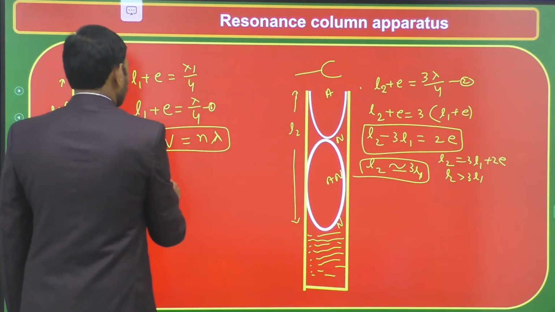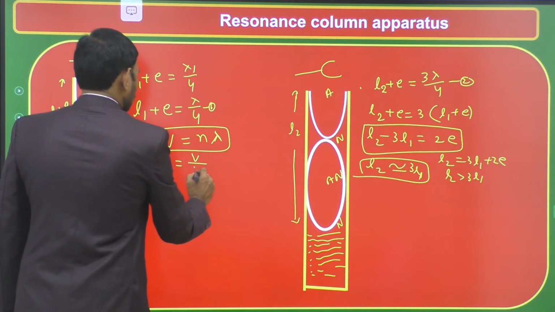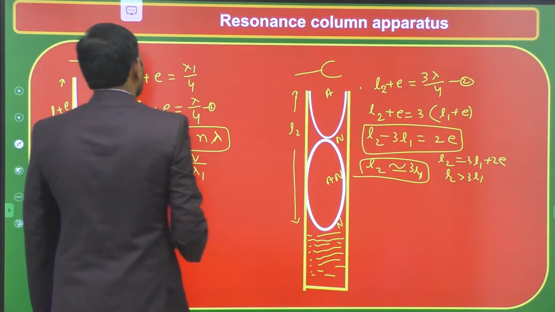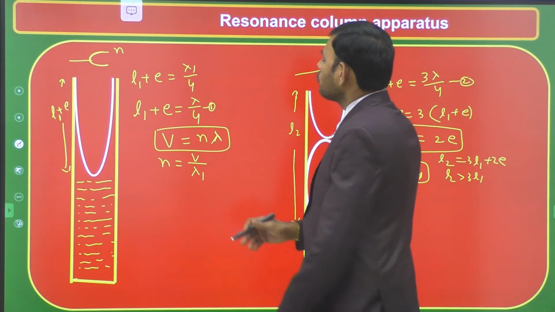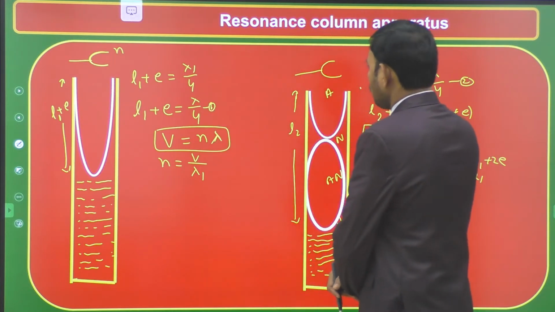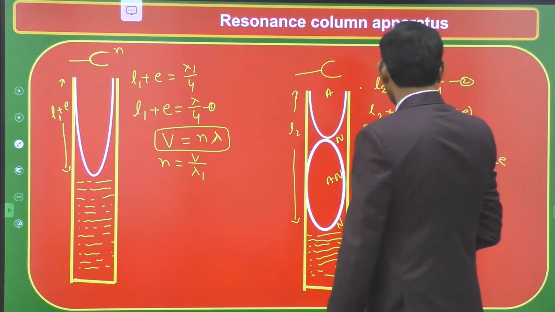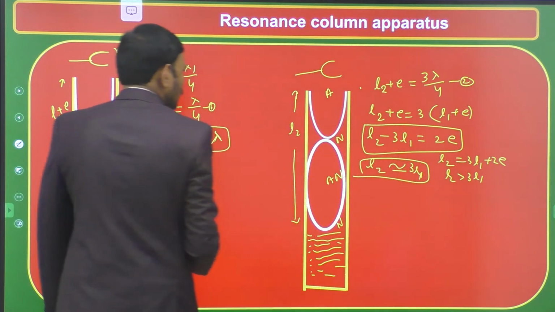So n is equal to V by lambda. In order to find the velocity of sound, instead of taking the ratio of these two equations, we subtract them.